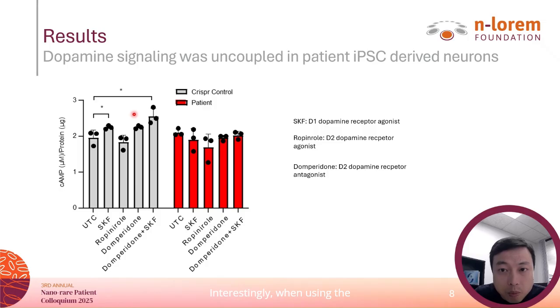Interestingly, when using the beta-1, beta-2 AR antagonist to block the AR receptor effects, we only saw D1 agonist SKF worked in the control neurons, but not in the patient neurons. It confirmed that D1 signaling remained defective in the patient iPSC-derived neurons.